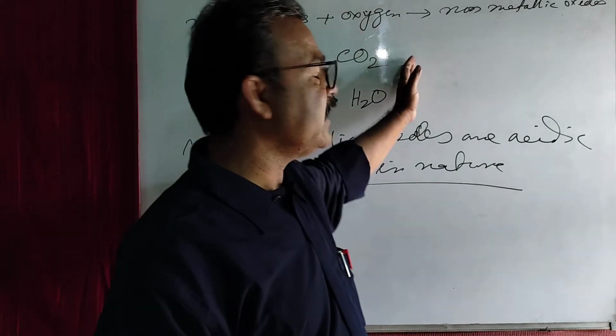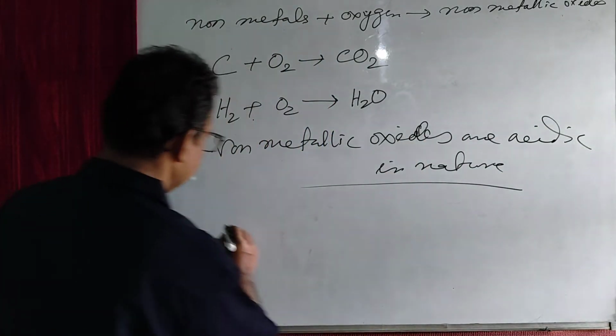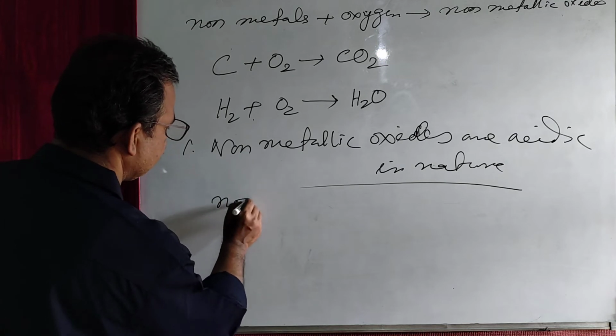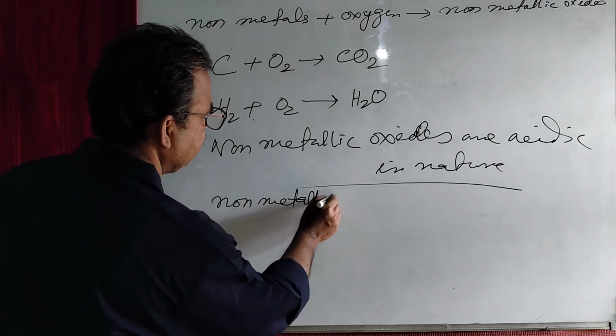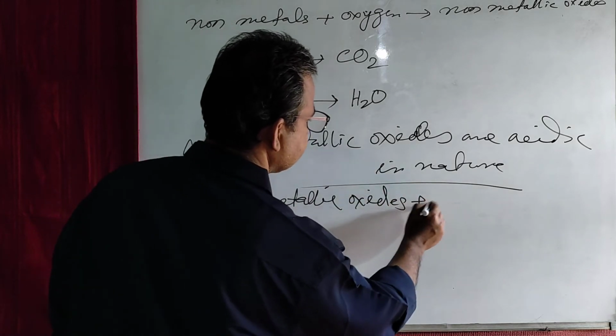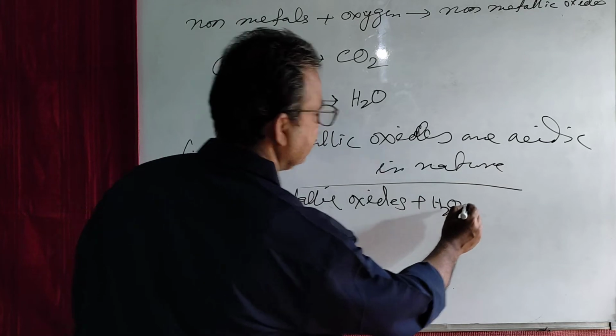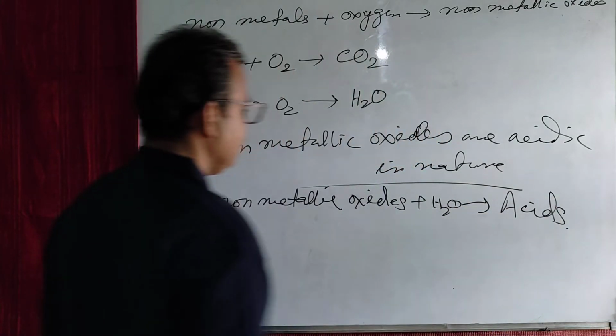When non-metallic oxide reacts with water, then they form acid. Here you remember that non-metallic oxide, when it reacts with water, they form acid. Okay?